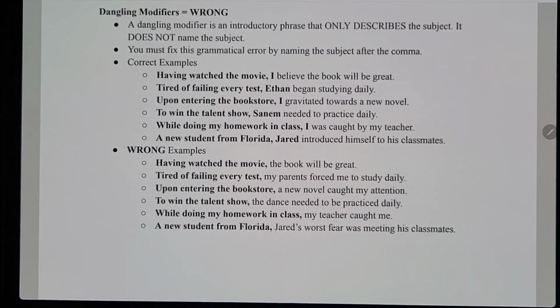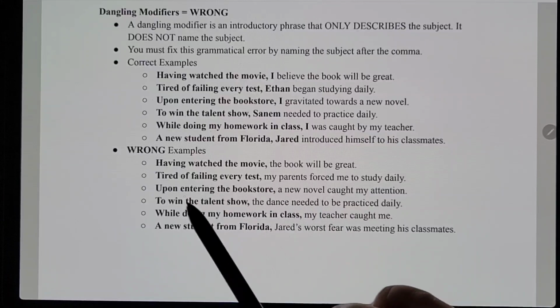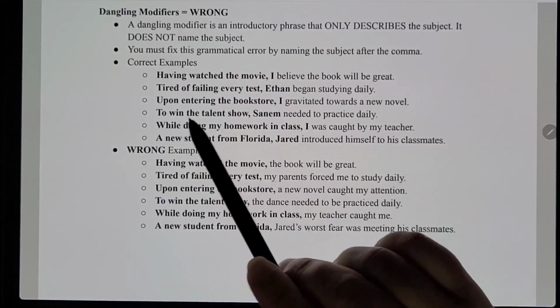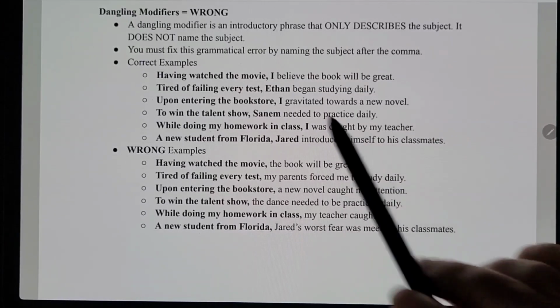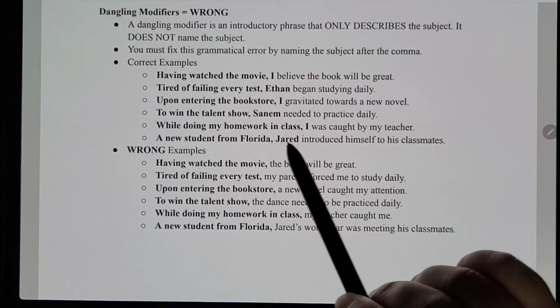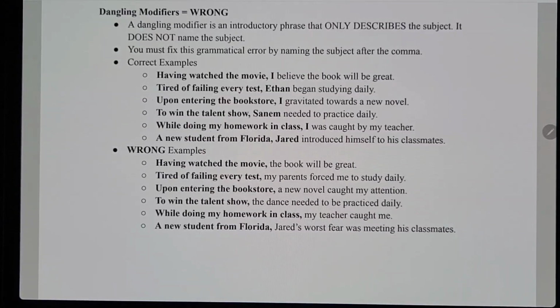Here it says, upon entering the bookstore, a new novel. A new novel does not enter a bookstore, so let's correct that: upon entering the bookstore, I gravitated towards a new novel. Next one, to win the talent show, the dance does not win the talent show. So that is incorrect. To fix it, we would say, to win the talent show, Sanem needed to practice daily. So we followed up with the correct subject. Next one, while doing my homework in class, your teacher does not do homework in class. So that's wrong. Let's fix it: while doing my homework in class, I was caught by my teacher.